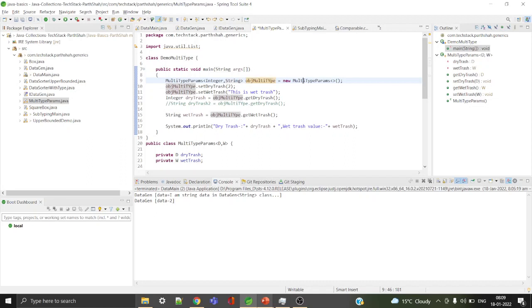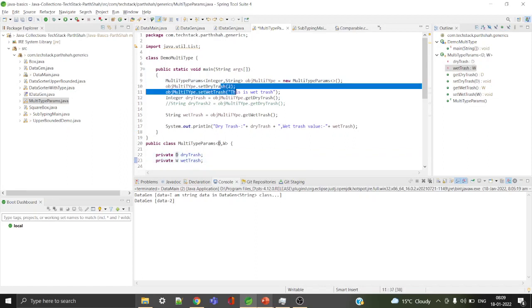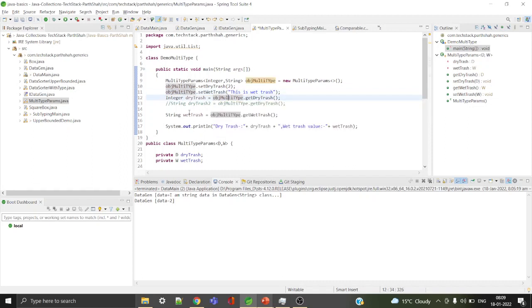Okay, I created an object, and as the first parameter, it's an integer when I'm declaring. So my D becomes integer here and W becomes string. So I can specify an integer value to it, and here I can specify a string value, and then I get the dry trash and I get the wet trash and just print the value. So dry trash gives me 2, wet trash will give me the string value. This is a wet trash.